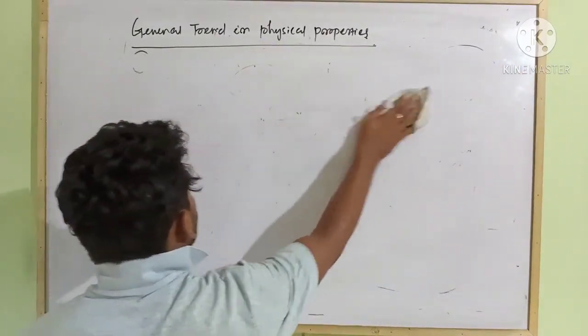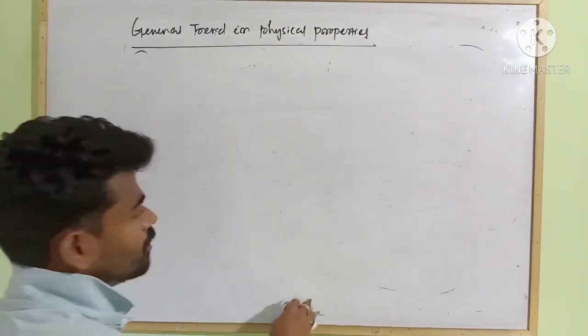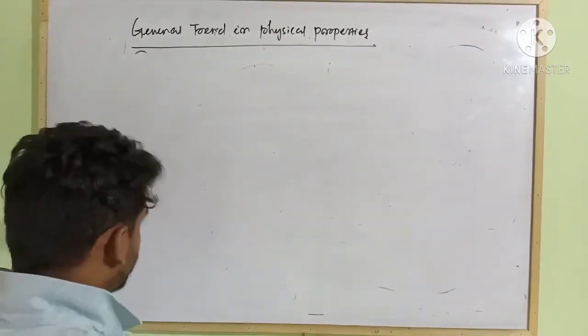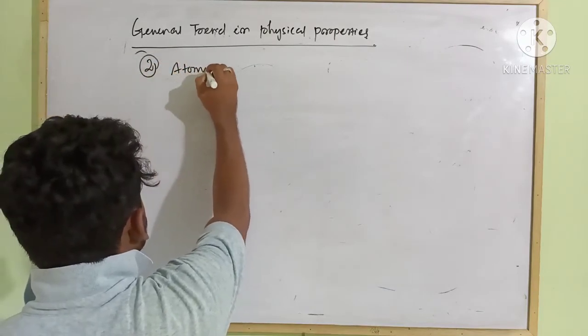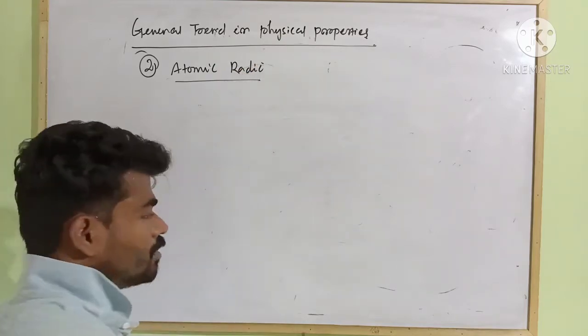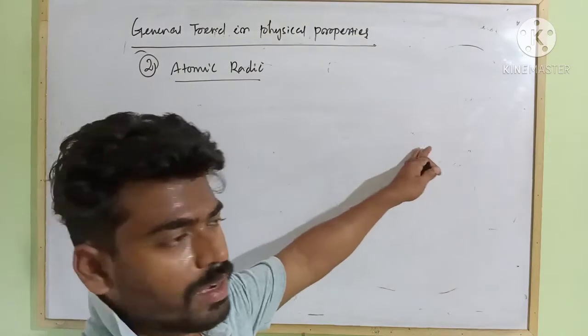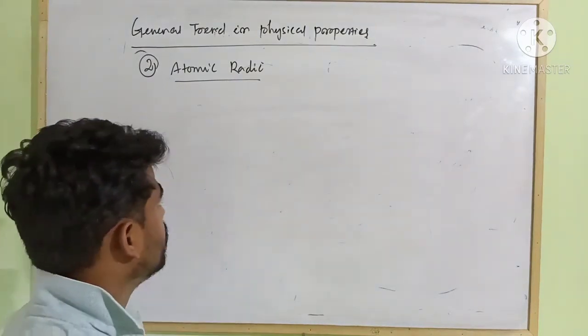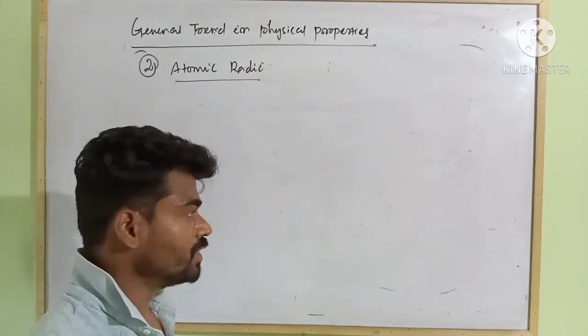Next trend in property is very common, as usual, that is your atomic size or atomic radius. Whenever you move from left to right along a period, your atomic radius goes on decreasing due to increase in nuclear charge.